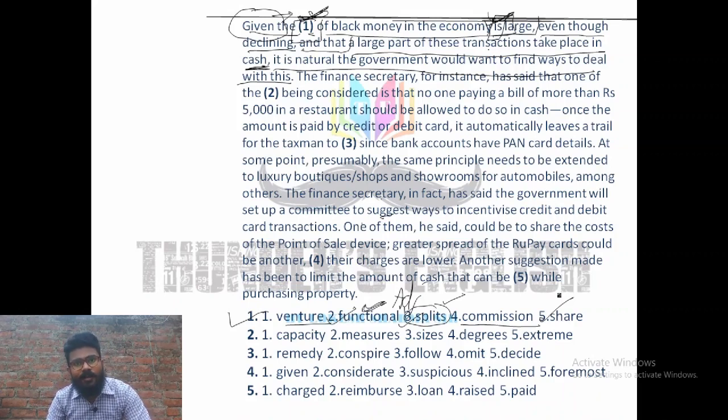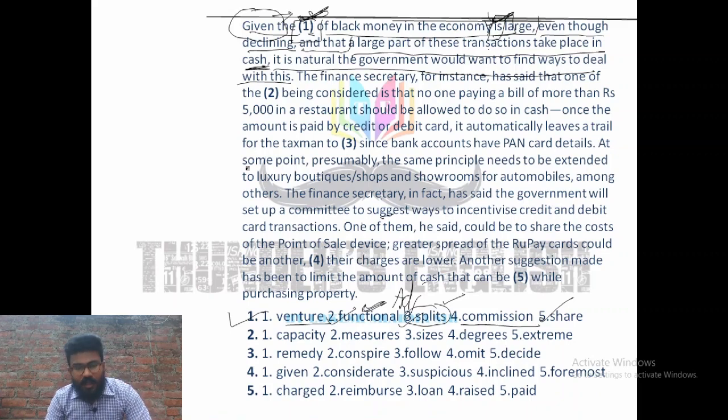Even though the share of black money is declining, a large part of these transactions take place in cash. What kind of transaction? Which comprises black money. Those kinds of transactions take place in cash. It is natural. The government would want to find ways to deal with this. The finance secretary, for instance, has said that one of the blank being considered.